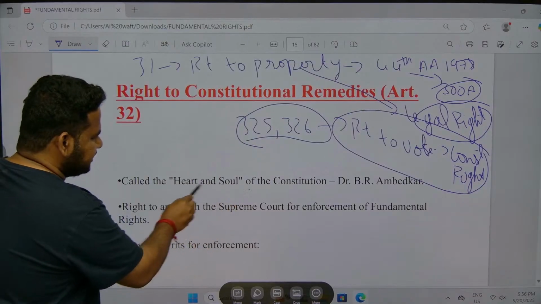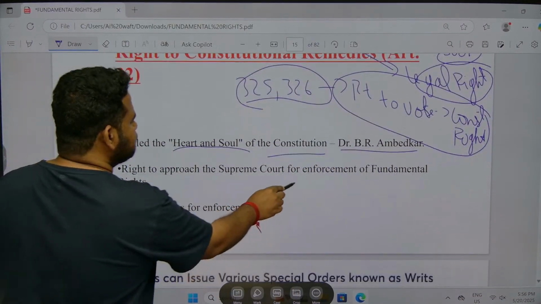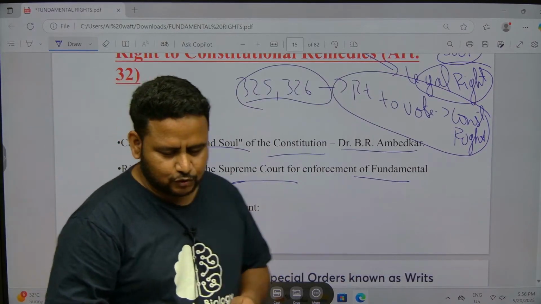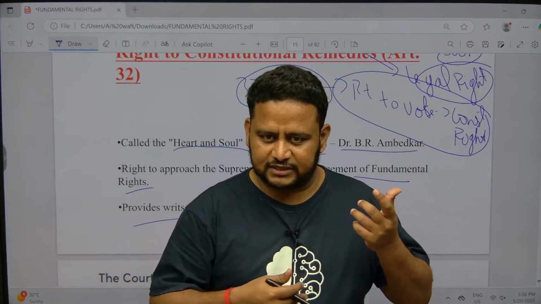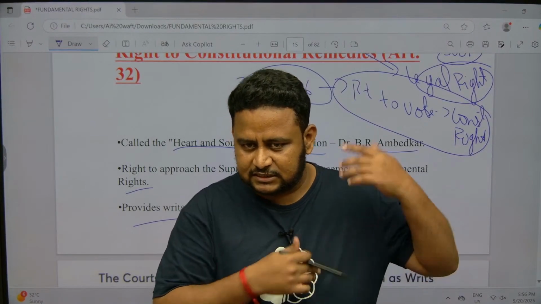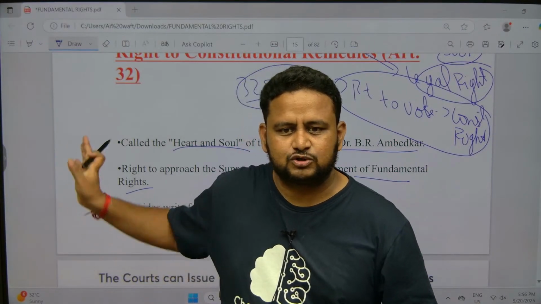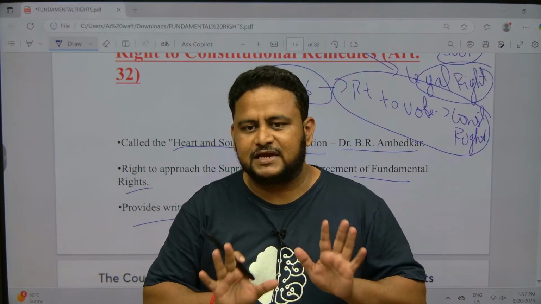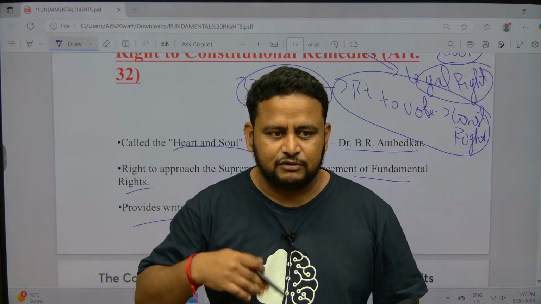Like I told, it is the heart and soul of the Indian Constitution, as told by Dr. B.R. Ambedkar. Now, the right to approach the Supreme Court for enforcement of fundamental rights provides rights for enforcement. I gave you an example yesterday: parents are there, you are there, and the teacher is there. If you are not treated well in the school, parents will come. That is how the judiciary comes into the picture, through Article 32. While discussing the preamble, I told you the preamble is non-justifiable, that is, you cannot approach the court. But when it comes to fundamental rights, you can approach the court.